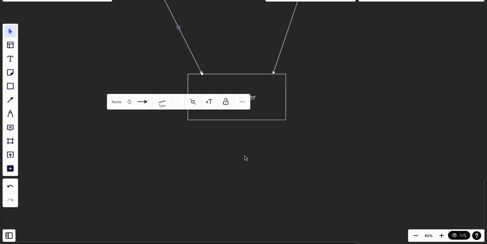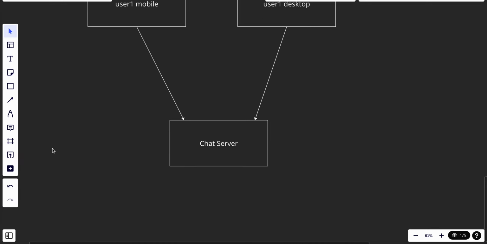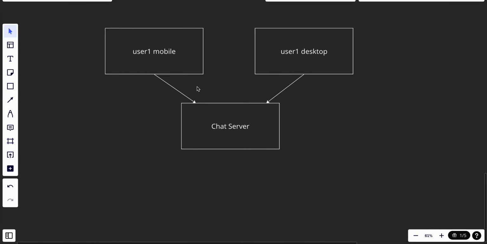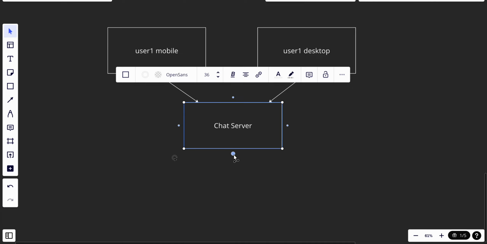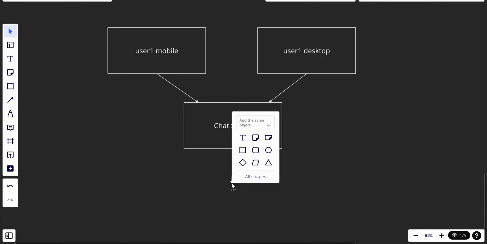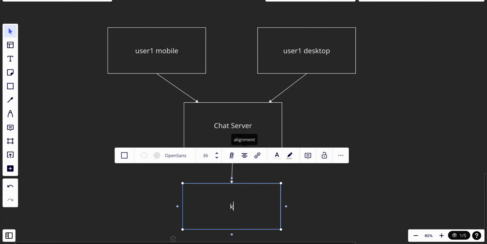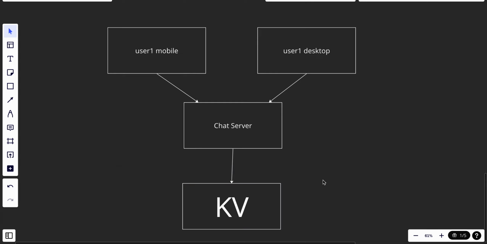And for simplicity right now, the chat server will connect with the key value store. Okay, so when the user one on mobile has a message and reads it, the same application open on desktop should know that this message has been read.